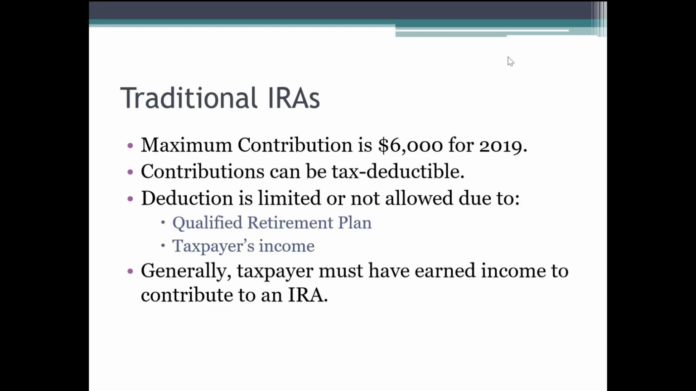When we talk about a qualified plan, we're saying an employer would have, typically, a 401k plan, a tax-deferred plan for private employers, or perhaps a 403b plan if my employer is a government or tax-exempt entity. Generally, a taxpayer has to have earned income to contribute to an IRA.